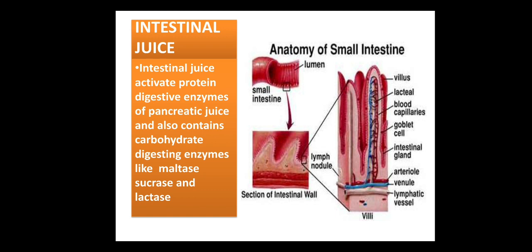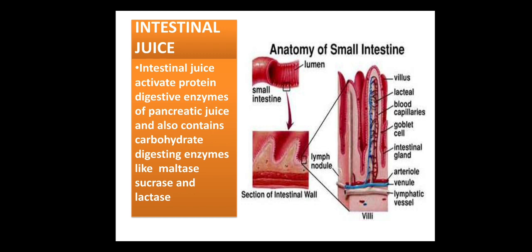Okay, now just see the next, intestinal juice. What is the intestinal juice doing? What I have written is, intestinal juice activates the protein digestive enzymes of pancreatic juice. Because in the very beginning I told you, whatever protein digestive enzymes our alimentary canal has are all present in completely inactive form, because if they were present in active form, they could digest our own body protein. To prevent this condition, they have to be present in the inactive form. The pancreatic juice also has inactive protein digestive enzyme, which has to be converted into active, and it can be done by intestinal juice.